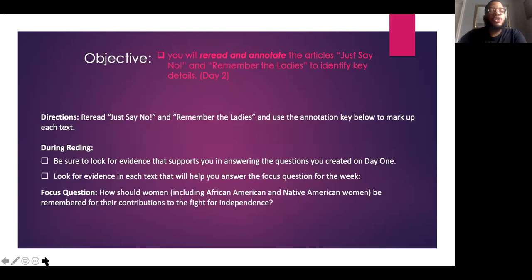Cool. So day 2's objective says you will reread and annotate the articles Just Say No and Remember the Ladies to identify key details. We want to make sure that we are looking for evidence that supports our answers to the questions that we created on day 1. We also want to make sure that the evidence we find answers the focus question, all right?